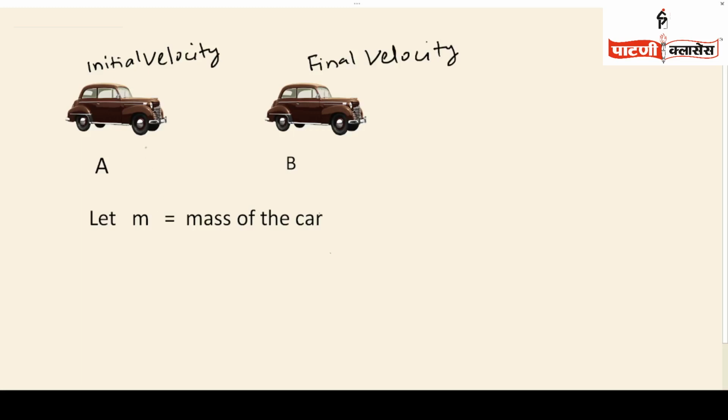Initial velocity is denoted by u and final velocity is denoted by v.